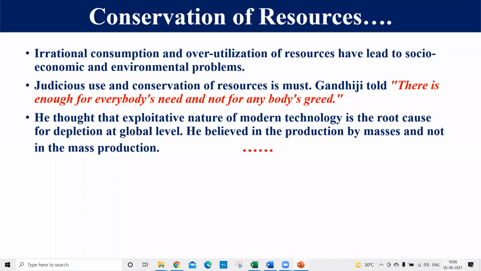Means if we are facing resource problems at the global level, it is only due to modern technology, and due to modern technology we are overutilizing things, we are doing mass production. But my dear student, Mahatma Gandhi believed that production must be by the masses, not mass production. It means we should not produce too much, but whatever we produce should reach maximum people. That is, mass production for the mass person, right student? That's why Mahatma Gandhi and many different scholars, philosophers and leaders showed concern toward the irrational consumption and overutilization of these resources.